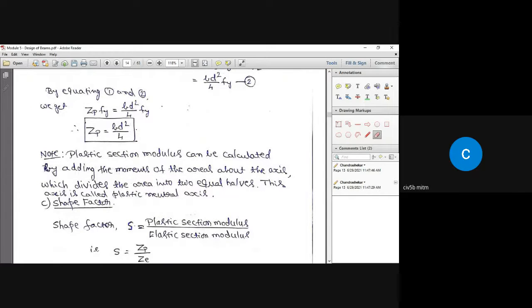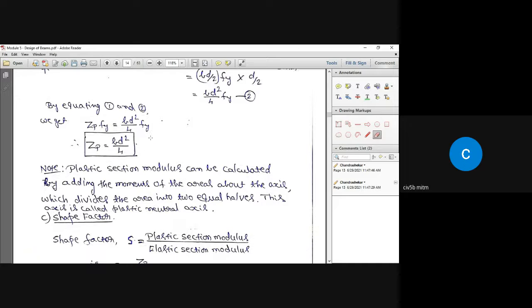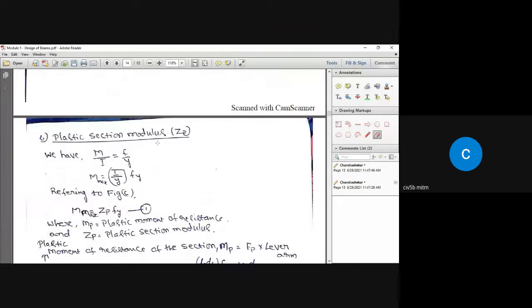Okay. So I have written a note. Plastic section modulus can be calculated by adding the moments of areas about the axis which divides the area into two equal parts. This axis is called the plastic neutral axis. So I am going to solve the next problem next, and it will be more clear to you about this note. So now I calculated the plastic section modulus, and also I calculated the elastic section modulus, which is Ze.